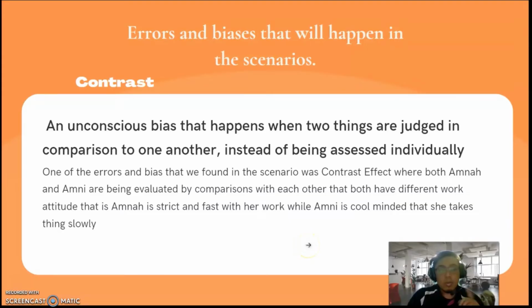Errors and biases that happen in the scenario. One of the errors and biases that we found in the scenario was the contrast effect, where both Amna and Amni are being evaluated by comparison with each other. They both have different work attitudes. That is, Amna is strict and fast with her work, while Amni is cool-minded and takes things slowly. Contrast effect is an unconscious bias that happens when two things are judged in comparison to one another, instead of being assessed individually.